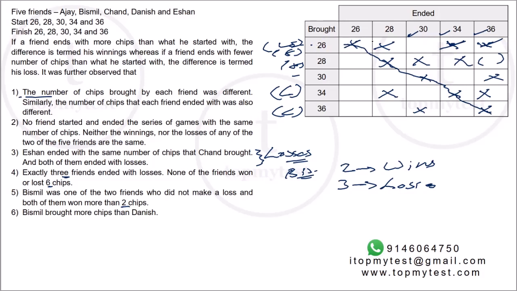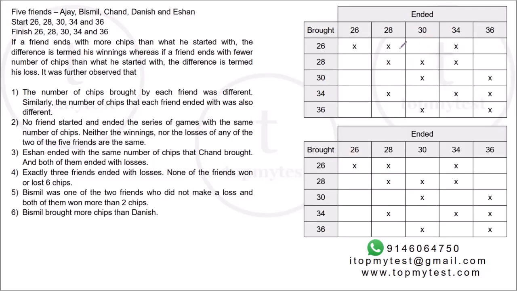26 ends with 30 or 26 ends with 36. Let's try to fix this. So we have the 2 scenarios here. One was where the person who brought 26 ended up with 30. One was where the person who brought 26 ended up with 36. Right.